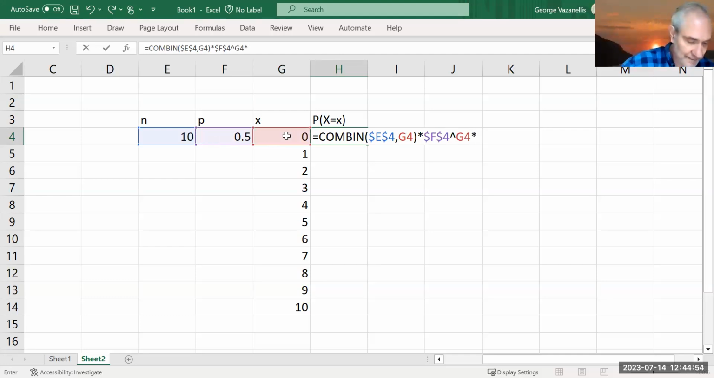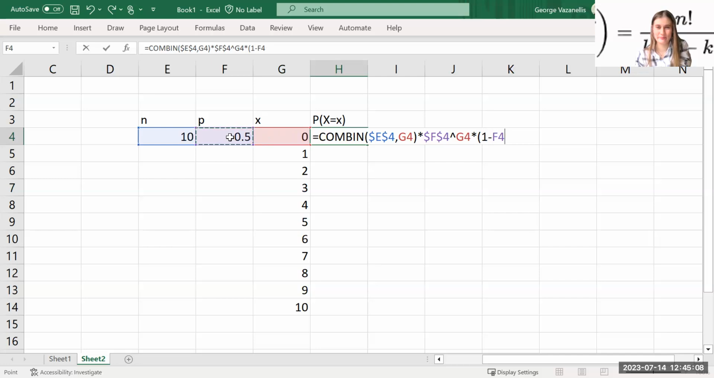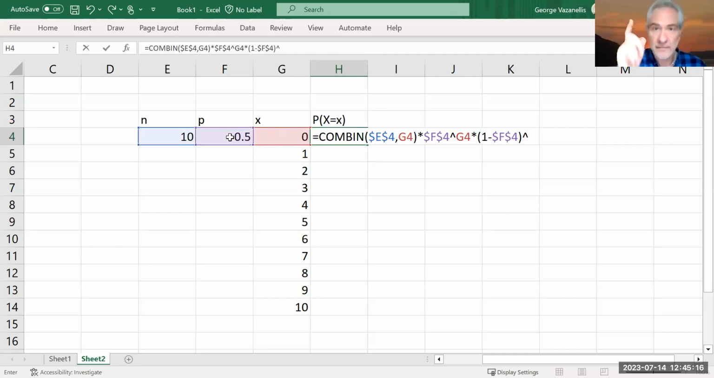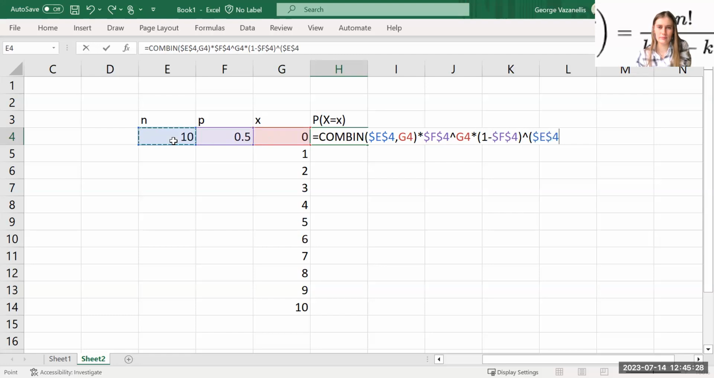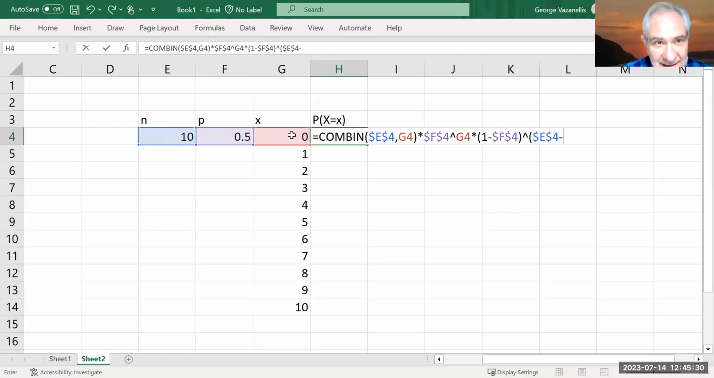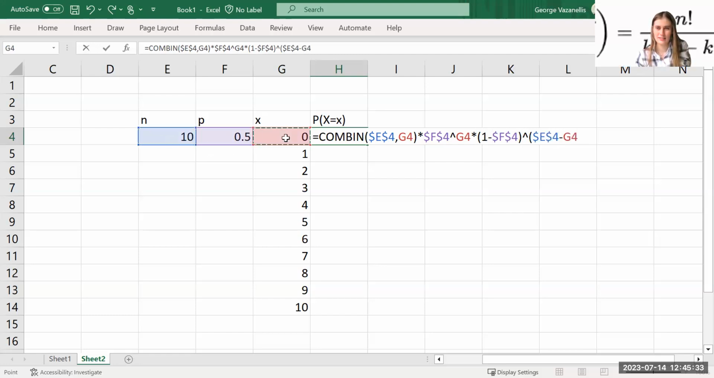Times, what was it? It was 1 minus p. Open parenthesis, 1 minus P. Again, F4, because that lowercase p is not changing. Close that, raised to the... No, I think we're going to need an open bracket here because it's n minus x. N, which is always 10, again, F4, minus. That would be G4.